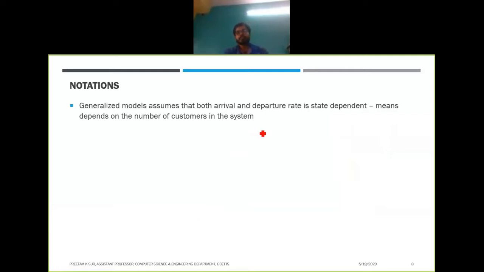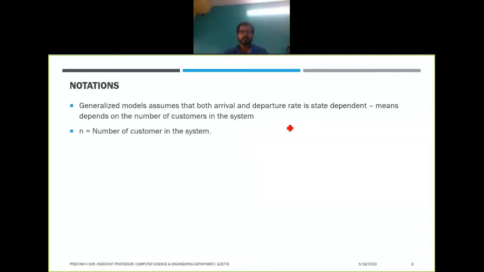So arrival and departure rates are basically state dependent. State means the number of customers in the system. We are just showing you the notations that we are going to use further in this topic.